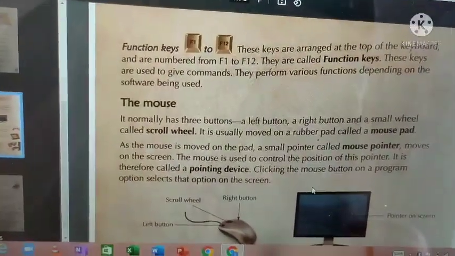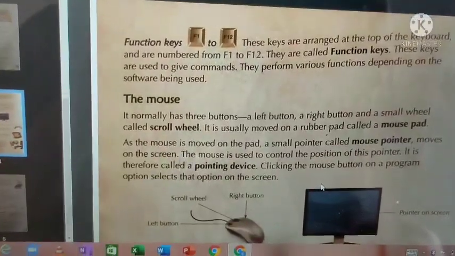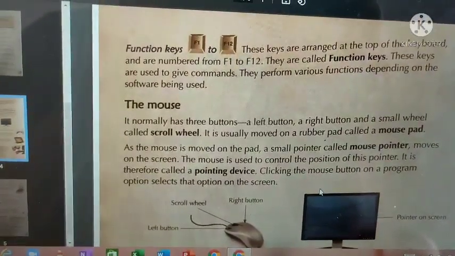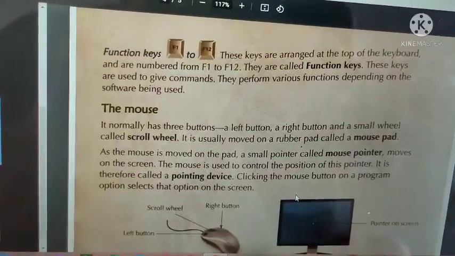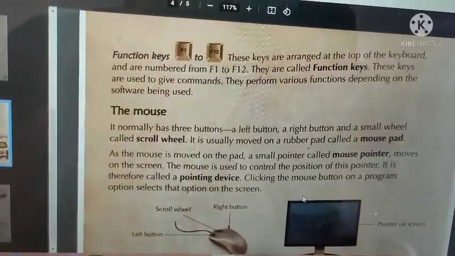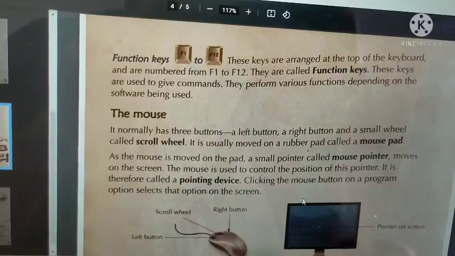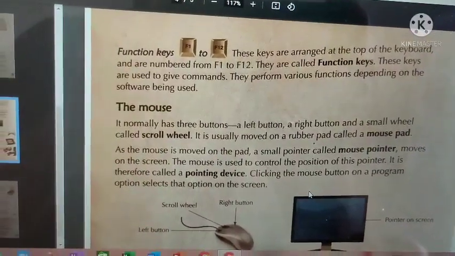Function keys F1 to F12. These keys are arranged at the top of the keyboard and are numbered from F1 to F12. They are called function keys. These keys are used to give commands. They perform various functions depending on the software. We'll see about that.